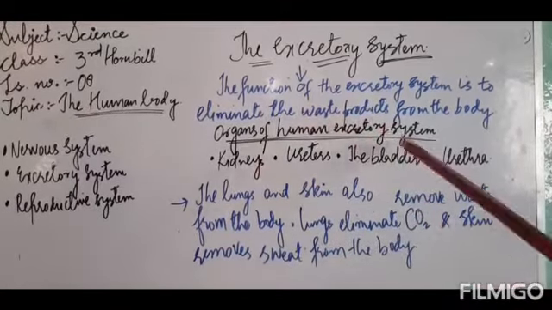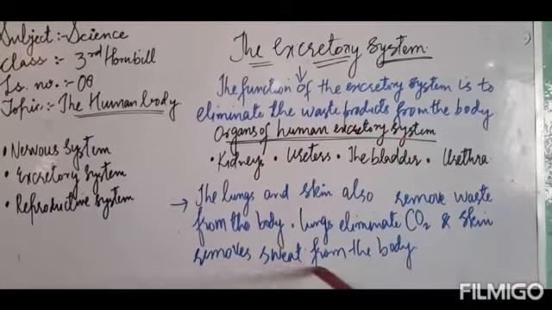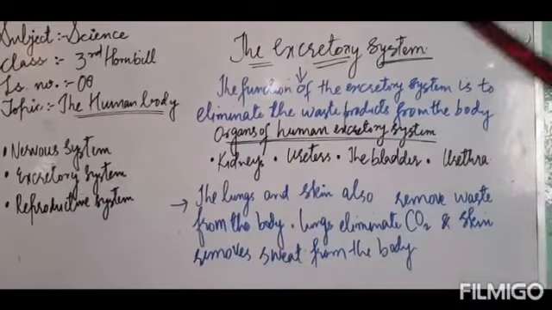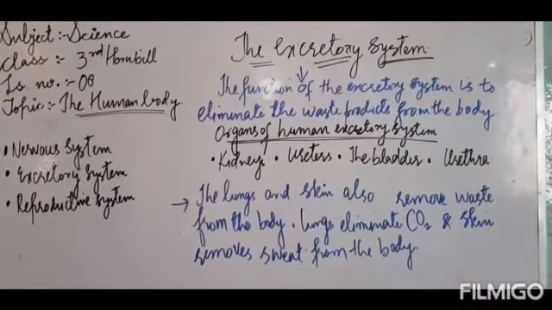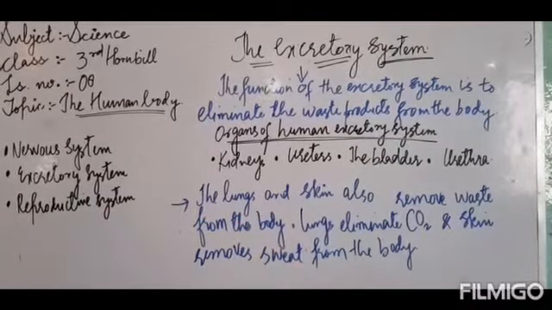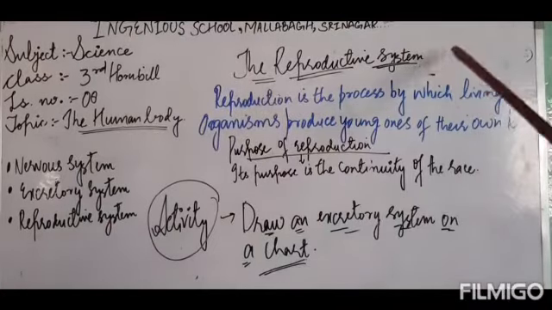So lungs eliminate the carbon dioxide from our body, and our skin eliminates the sweat. It removes the sweat from our body. Got it? So this was about the human excretory system. Now we learn about the reproductive system. My dear kids, now we are going to learn about the reproductive system.